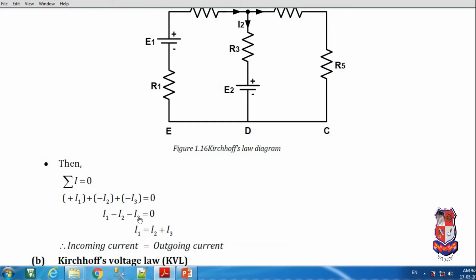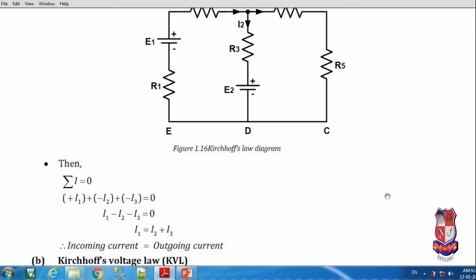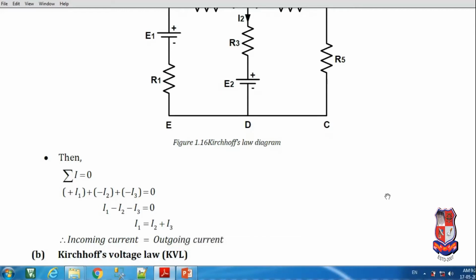Try to rearrange the equation. So we can say I1 minus I2 minus I3 is equal to 0. So we can say I1 is equal to I2 plus I3. Or we can say incoming current is equal to outgoing current. So this is regarding Kirchhoff's current law.